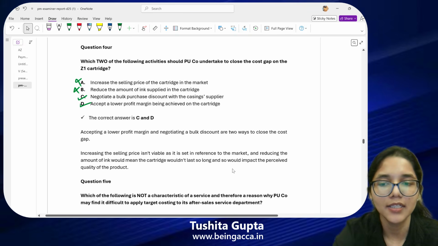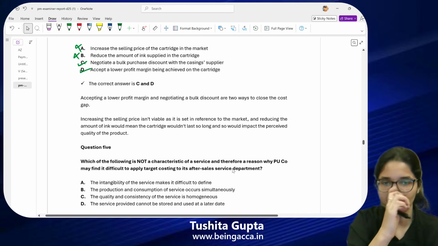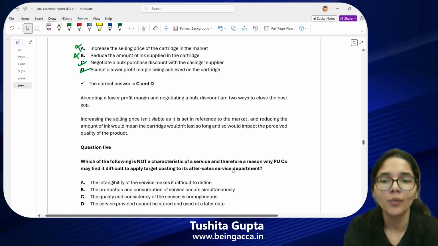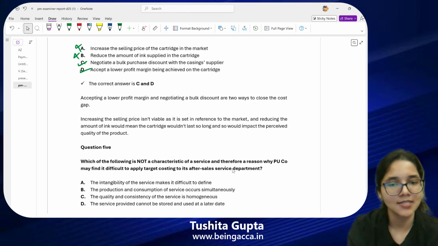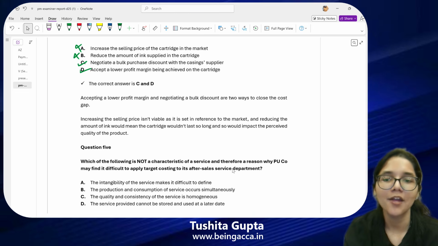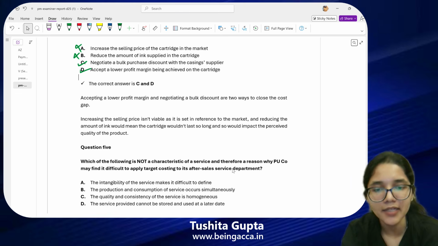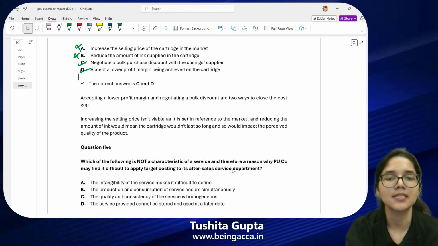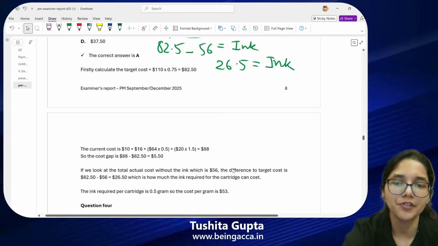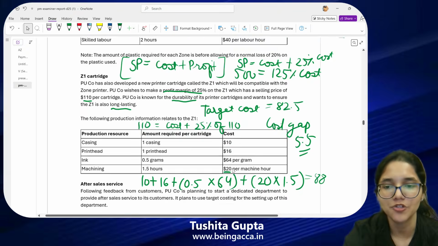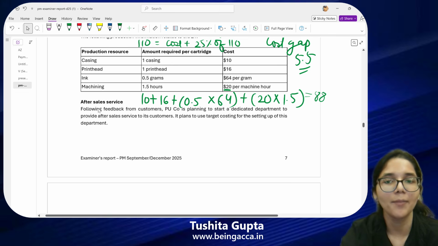Okay, so here is now question number 5 in front of you. Which of the following is not a characteristic of service and therefore a reason why PU company may find it difficult to apply target costing to its after sales service departments? We were reading one paragraph where they were mentioning that we will be setting up an after sales service department where we are thinking to use target costing.